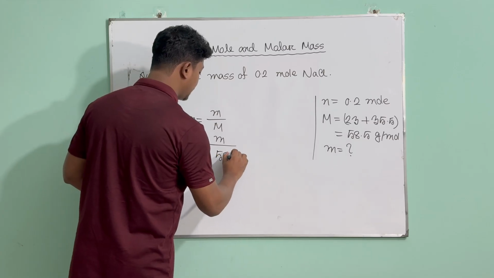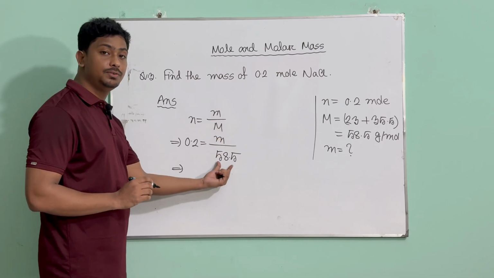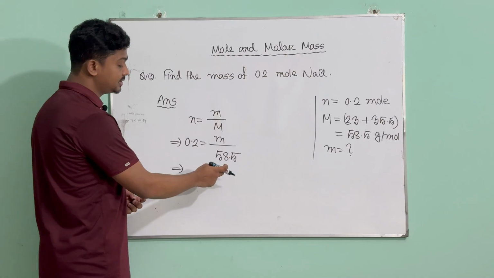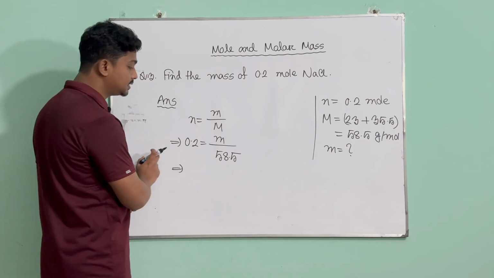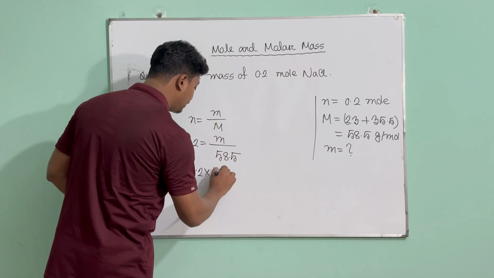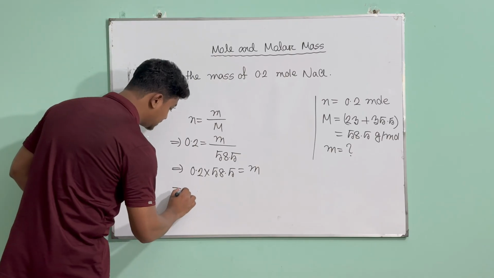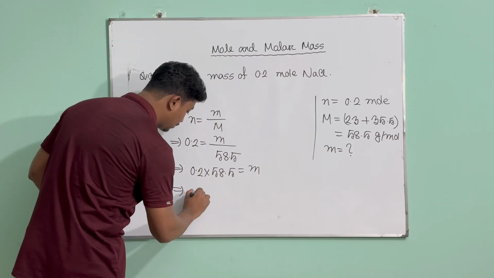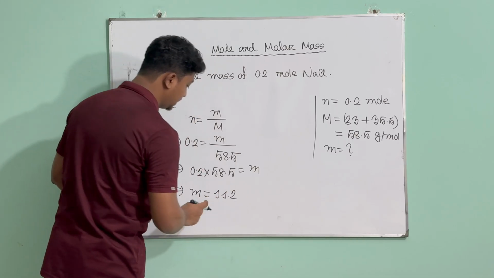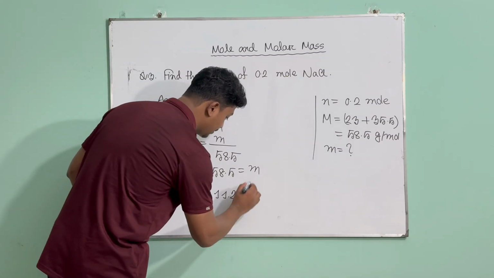Let's put 58.5. Now we want m to be our subject, so we have to remove this 58.5 from this side to bring it to this side. So the relationship here is division, so if we move 58.5 to the other side, it's going to be multiplied. So 0.2 will be multiplied with 58.5. Remember, we did not move m, so m stays there. Now let's just switch the side. So m equals, when you multiply them, you're going to get 11.7, and this is the mass of substance. If you remember, the unit will be gram. So let's put the gram only.